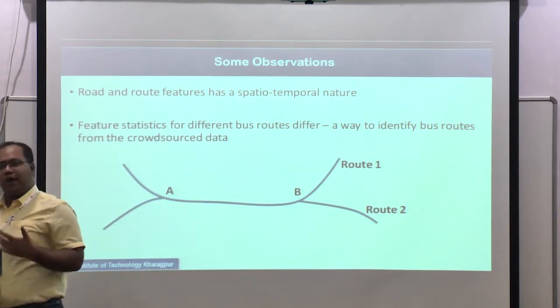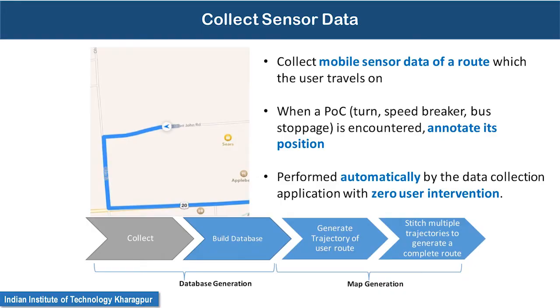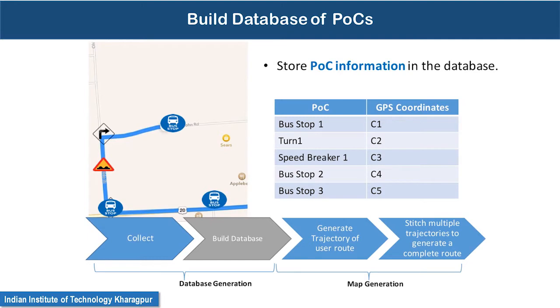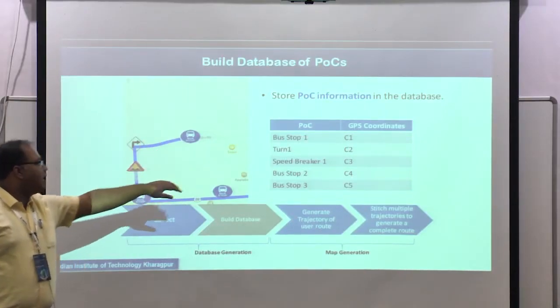What we have seen is that these spatio-temporal features vary a lot between different routes. So we can apply an artificial intelligence or machine learning based approach to identify individual routes from this crowdsource based information. These are basically our broad steps. We use a smartphone based application to collect the sensor data. Then we identify different points of concern, like turns, speed breakers, and bus stoppages, and we store them in the database.